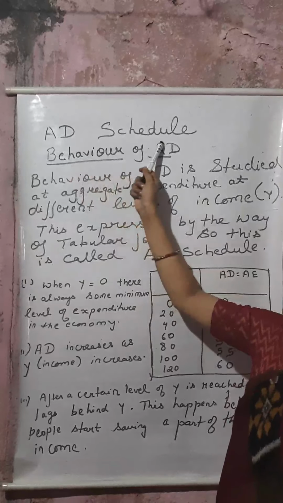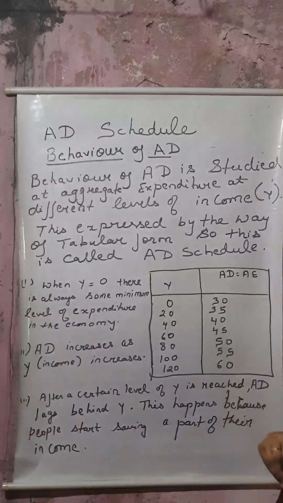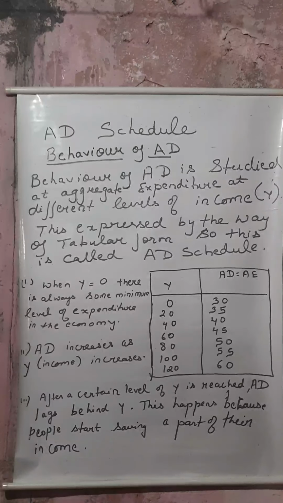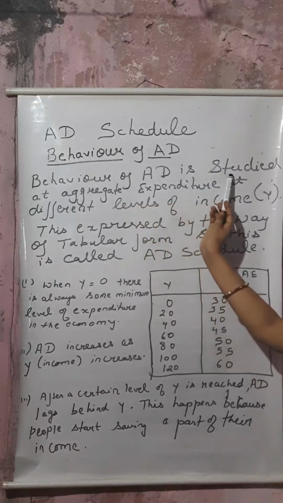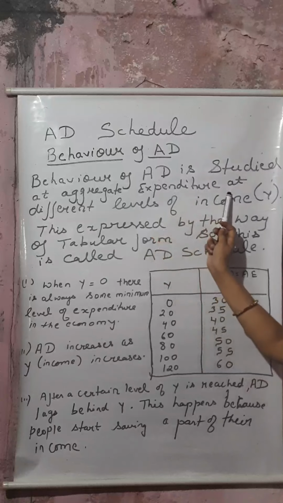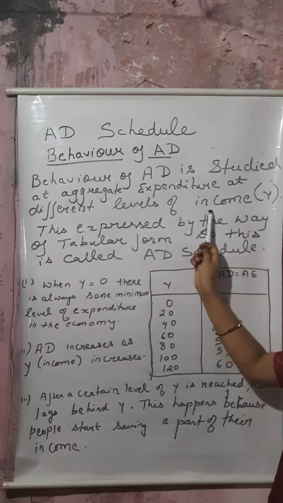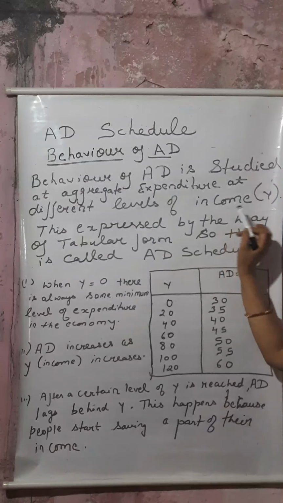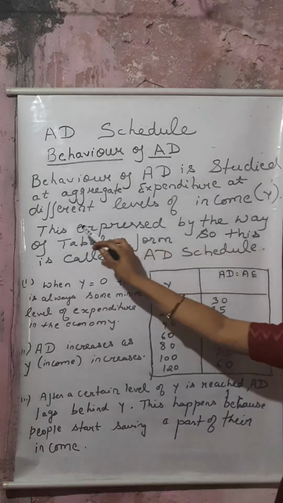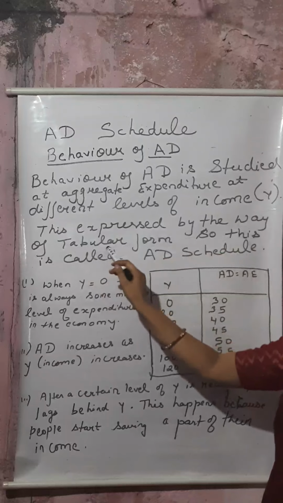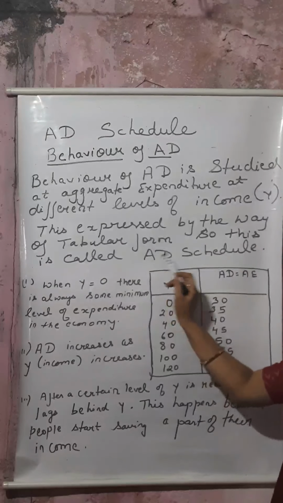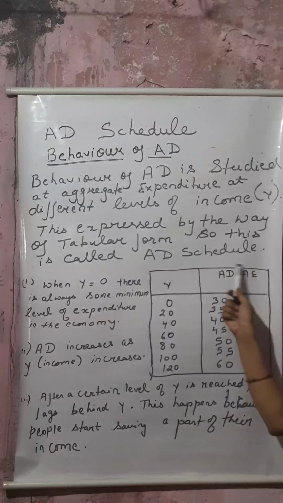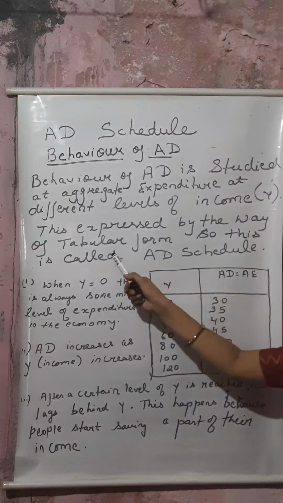Now next is the AD schedule. In this AD schedule, we have to study the behavior of AD with reference to income. The behavior of AD, or aggregate expenditure, is studied at different levels of income, and income is denoted by Y. This is expressed in tabular form. Why is this known as the AD schedule? Because it is expressed in tabular form.